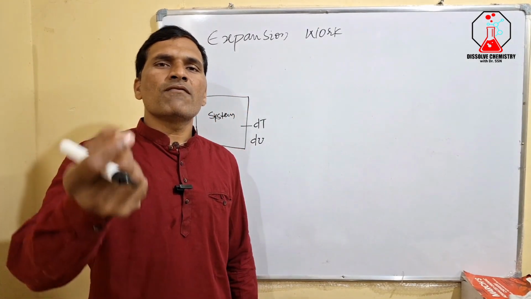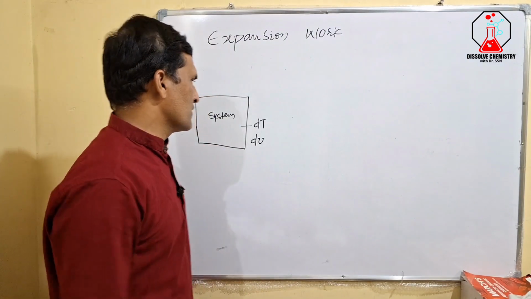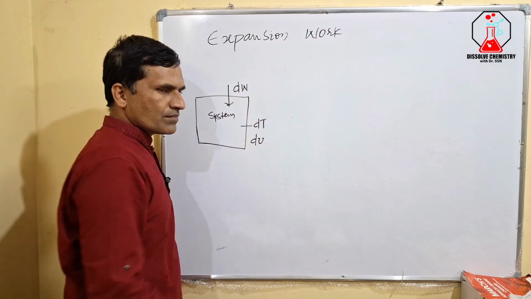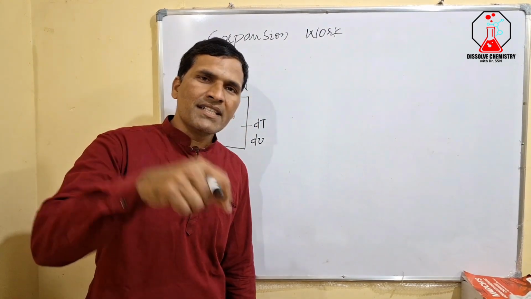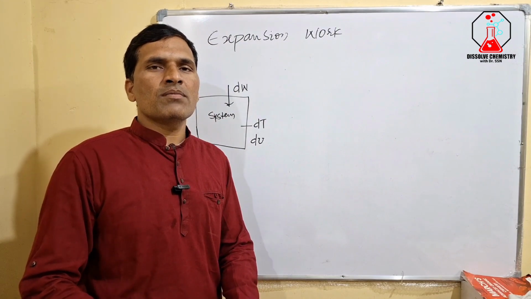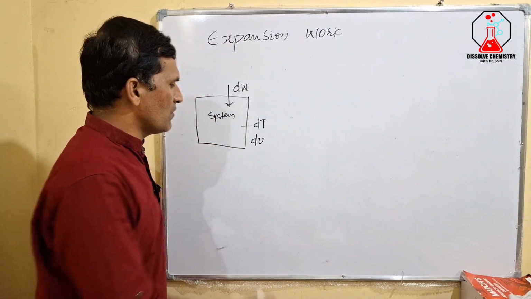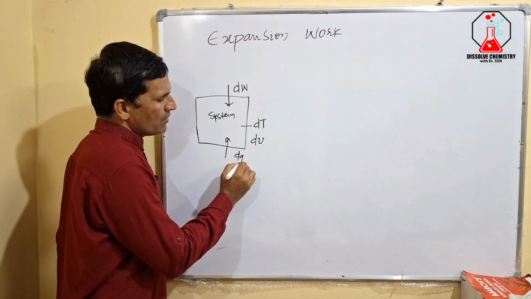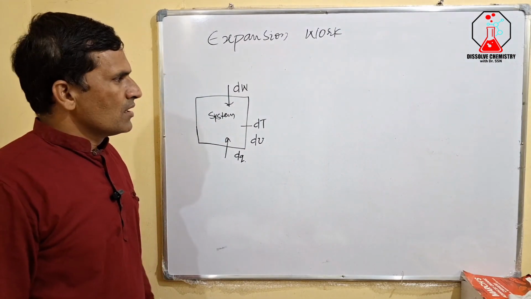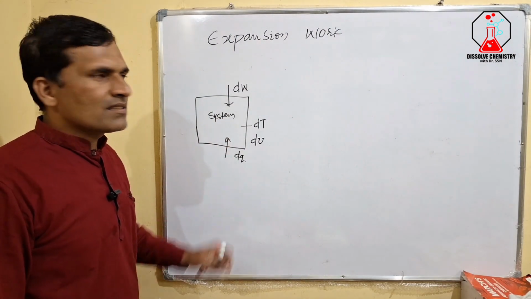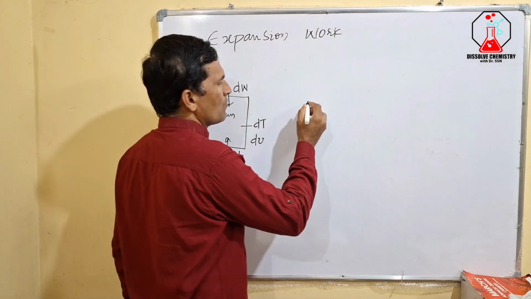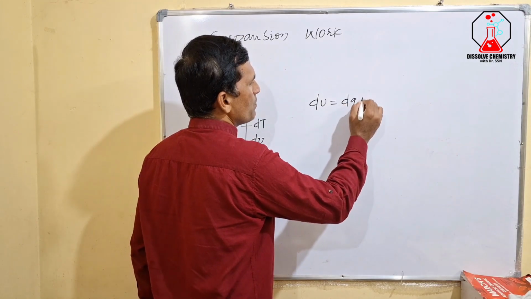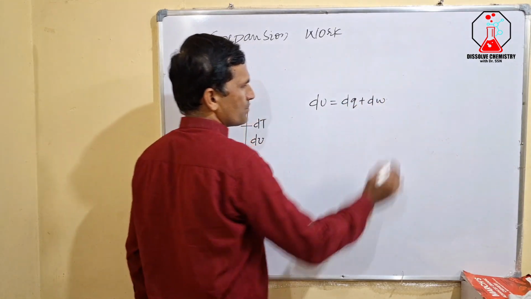Now suppose you are doing an infinitesimally small work on the system, by dW. Similarly, in the meantime the system absorbs a small amount of energy in the form of heat, and we call it dQ. Now from these we can formulate our first law of thermodynamics as dU is equal to dQ plus dW.